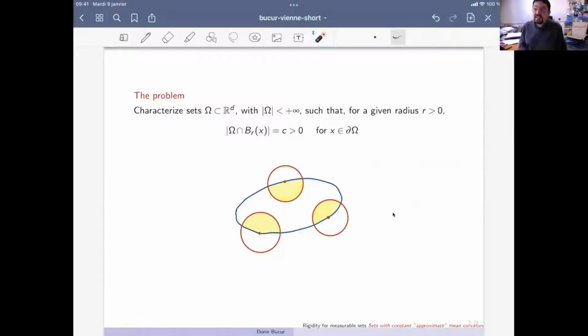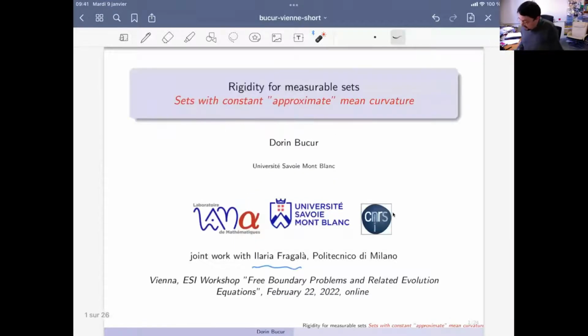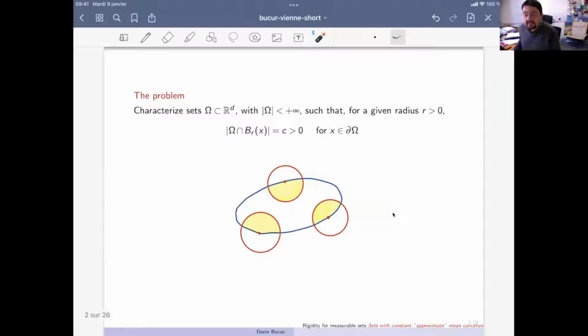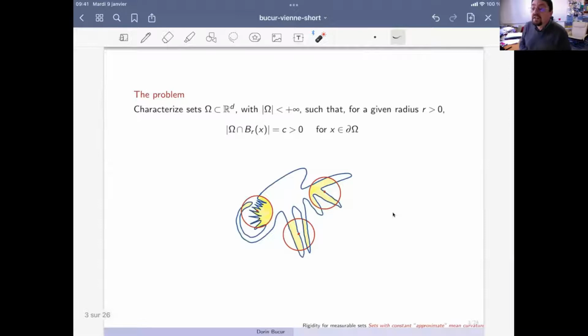But now the question is this rigidity point here, to understand whether or not we find the ball. So here it's a simple drawing, but in fact, it is not absolutely clear. Even in 2 dimensions, when you take such a rolling ball on the boundary with center at the boundary, the intersection with omega is not so nice. So here I have a different example. Of course, depending on the geometry of omega, the intersection with the ball, whose radius is fixed, may be very strange, as you see here in this example.